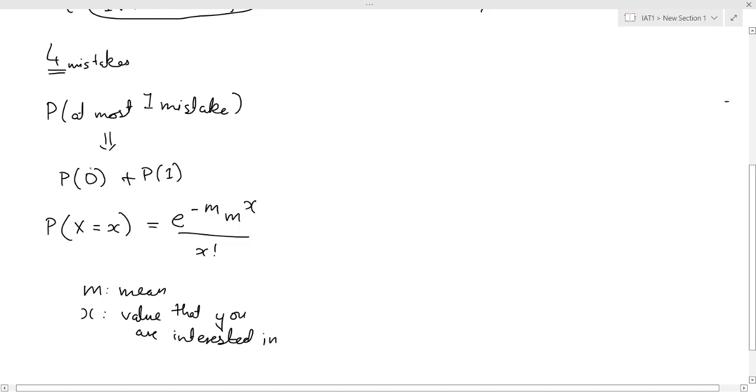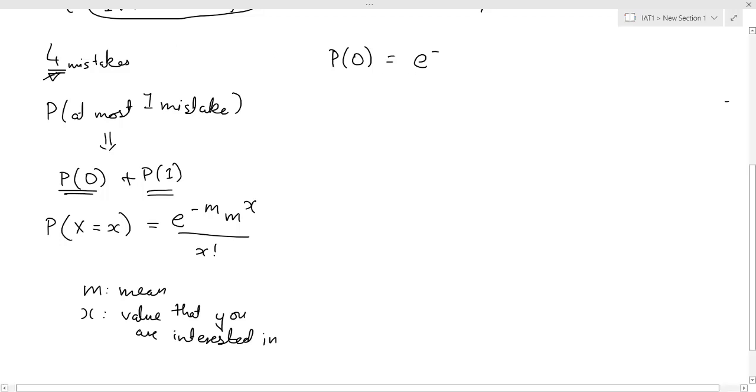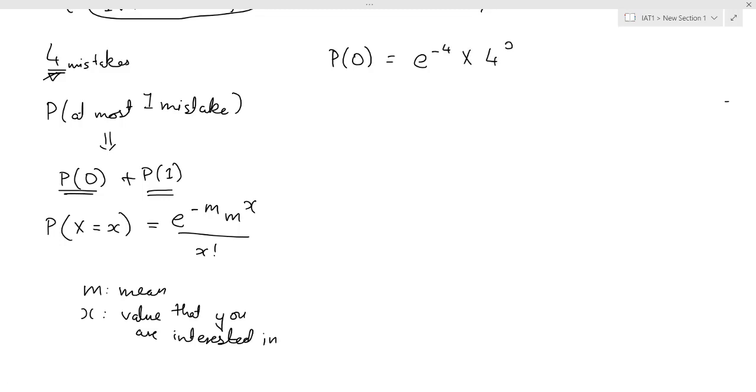So we have to find probability of 0 and probability of 1. Probability of 0 is e raised to minus m, where they have given us the average as 4 mistakes in the question. So it is e raised to minus 4 into 4 raised to 0 divided by 0 factorial, which is e raised to minus 4 into 1 divided by 1.